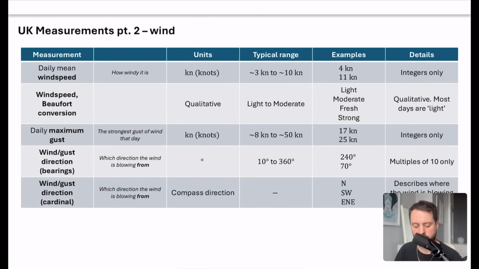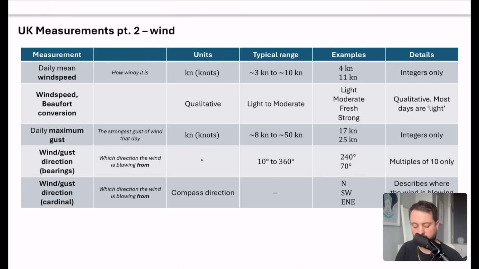Again, I've put the bits in bold that would need to be mentioned. The daily mean wind speed, so the average wind speed, how windy it is, is measured in knots, which is kn, and it's typically between 3 and 10 knots. It could go a little bit higher, and they are integers only that we have here. So I've got 4 and 11 as an example.